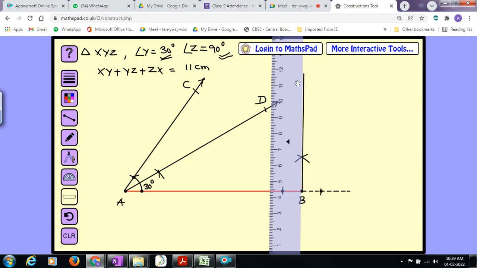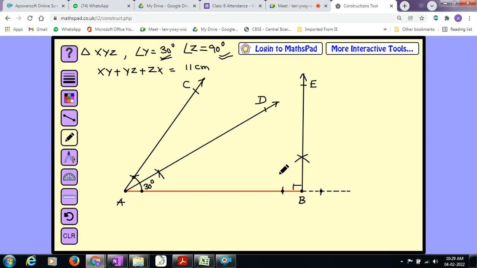A ray which makes an angle 90 degree. Yes. Some name, if you want, you can name it as BE. So far what we did is XY perimeter 11 centimeter. So we drew a line segment of length 11 centimeter and we constructed two rays with base angles, AD 30 degree and BE 90 degree. This is point number 1. Very clear. Shall I go ahead?